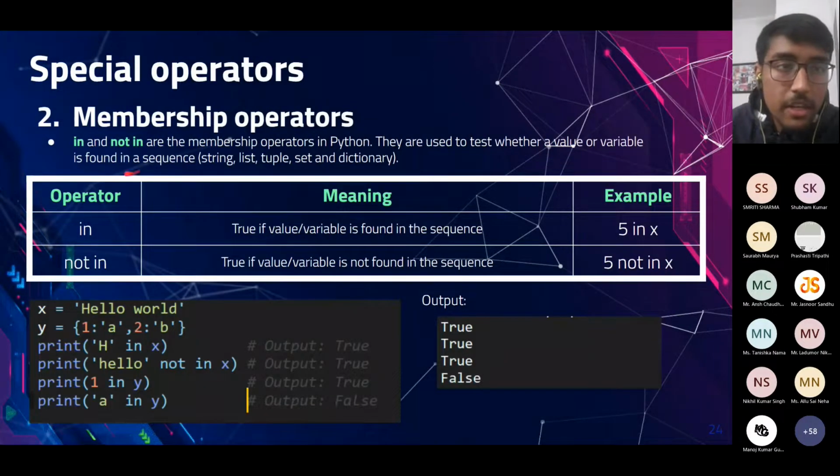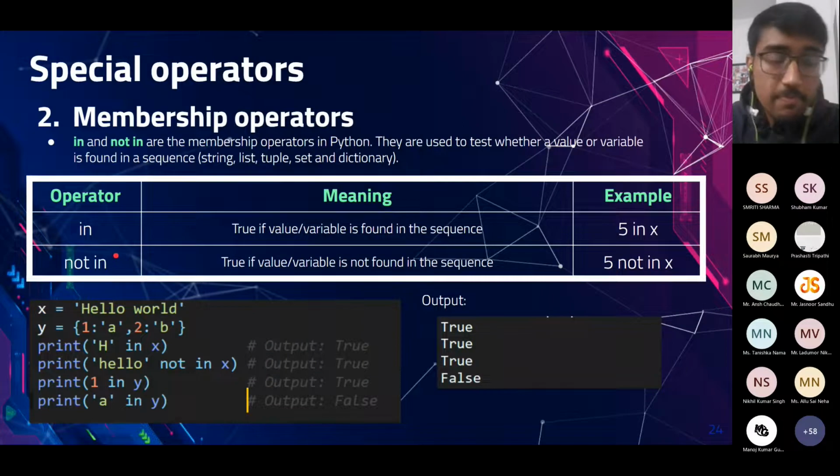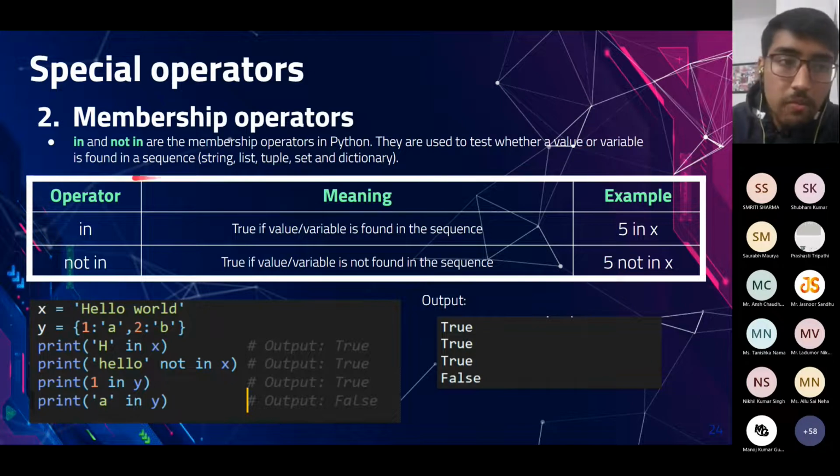The next type of special operator is the membership operator. The membership operator is used to test whether a value or variable is found in a sequence or not. For example, if we have a list with some values, we can check whether a particular value is present in the list or not using the in and not in operators.